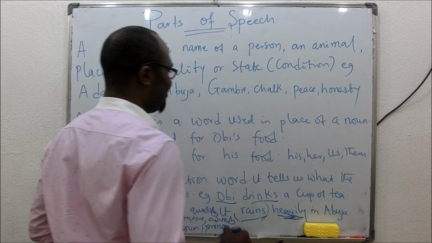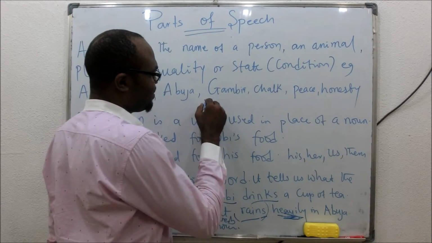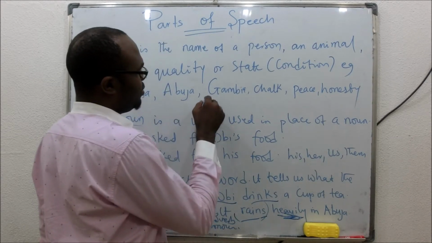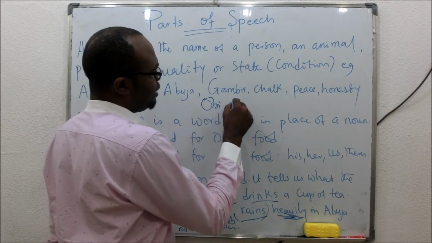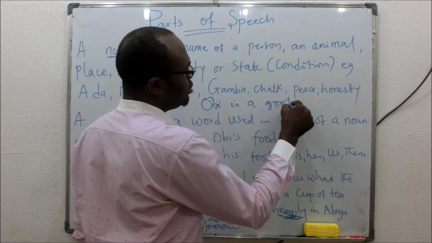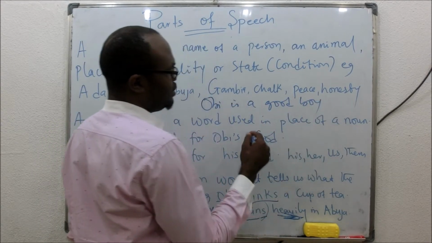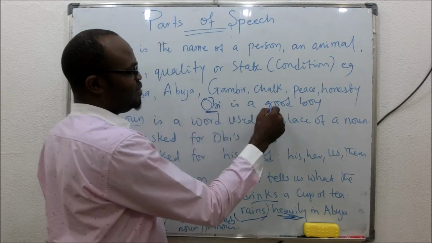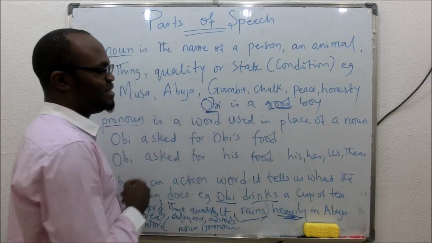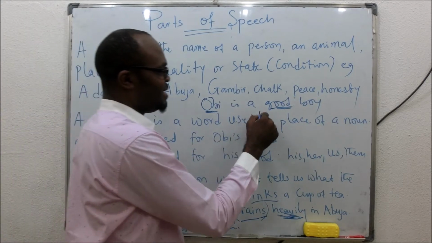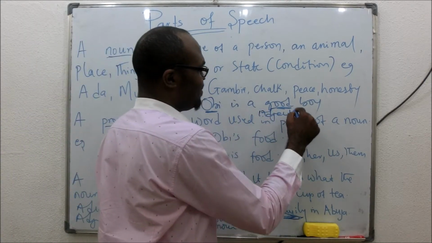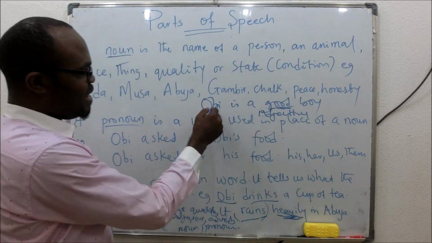Let's take an example. You say, "Obi is a good boy." So it's telling us about Obi, it's qualifying Obi. Good here is qualifying Obi, it's telling us about Obi. So this is an adjective.